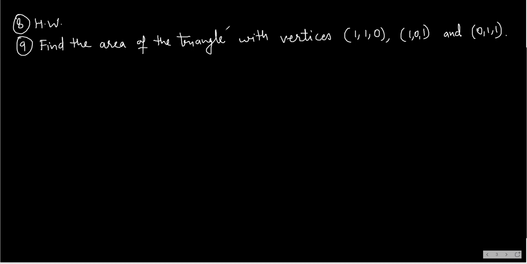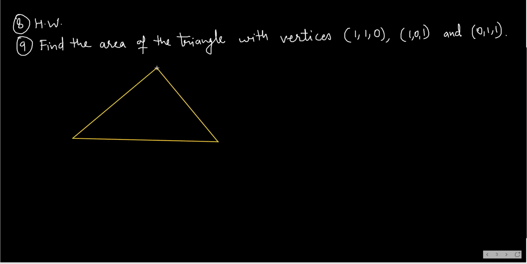Now, those students who have studied the vector product of two vectors, for them, let me teach this. In case you haven't done the vector product of two vectors, you will first have to see that video, learn that, and then solve. So here we have a triangle. I'm solving this for those students who have done the vector product of two vectors.